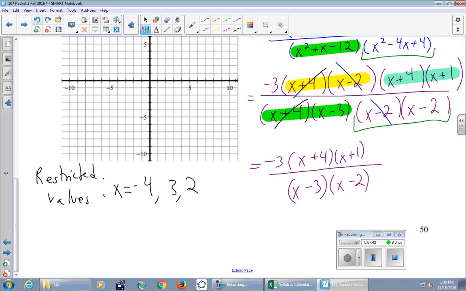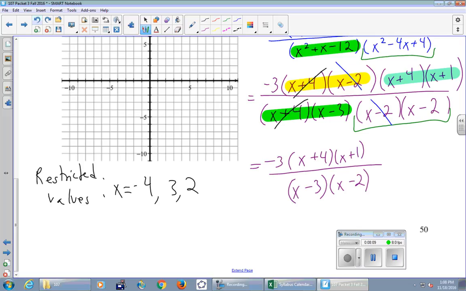Okay, and I got to say that this thing right here is a whole lot simpler looking to work with from my vantage point than the original monstrosity that I gave you, right? So definitely in our best interest to simplify as much as possible. Okay, so I think we're in a good place right now to decide which ones were holes and which ones were vertical asymptotes. How about X equals 3, which is still in the denominator? So is it a hole or is it a vertical asymptote?